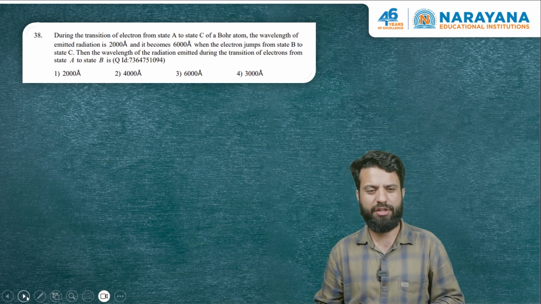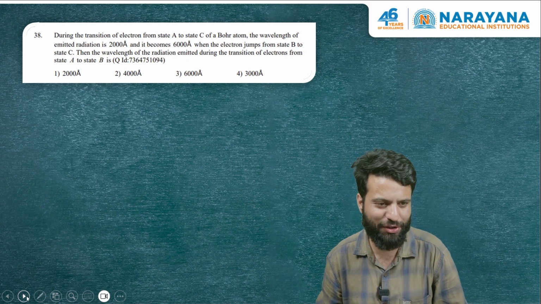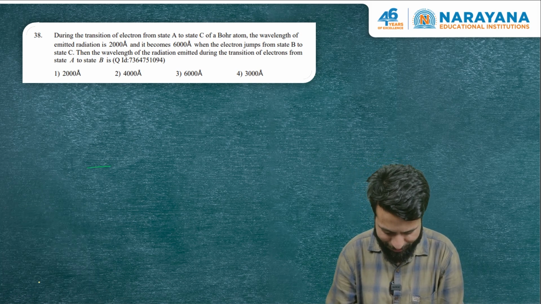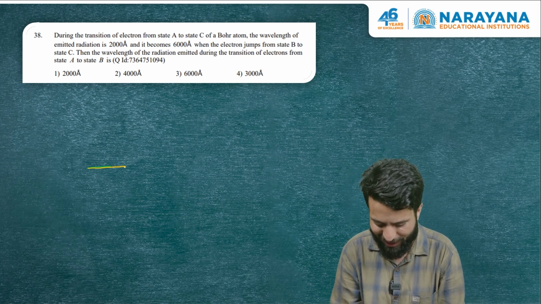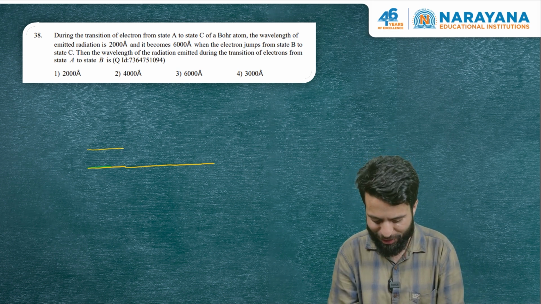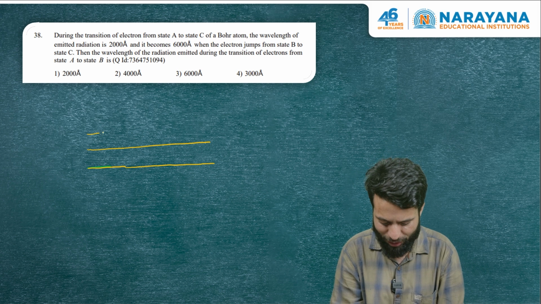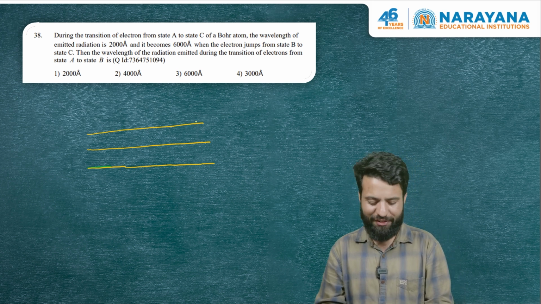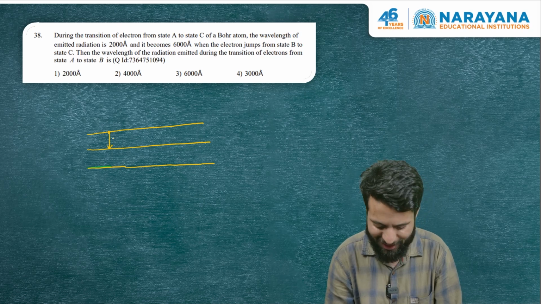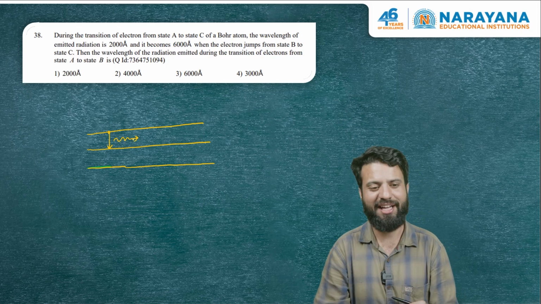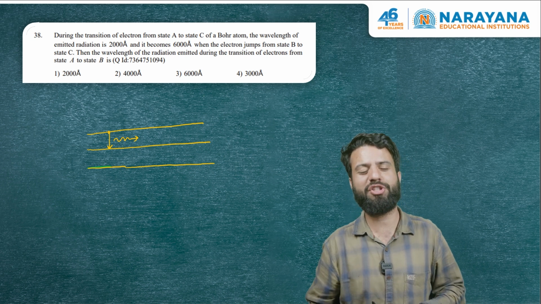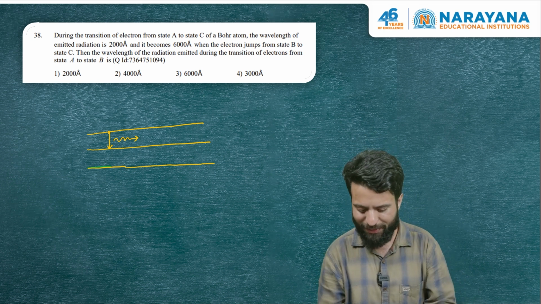Now this question is from Bohr's model, based on Bohr's third postulate. As you already know, the second postulate said that electrons can only occupy certain energy levels in which angular momentum is quantized. These are the energy levels that I am drawing, and if an electron de-excites from a higher energy level to a lower energy level, it will emit a photon. The energy of that photon, according to Bohr's third postulate, is equivalent to the energy difference between these levels.